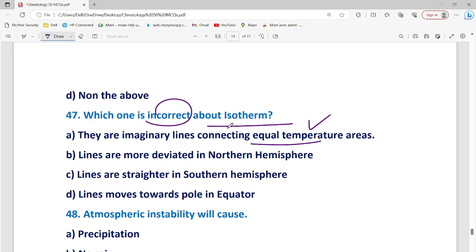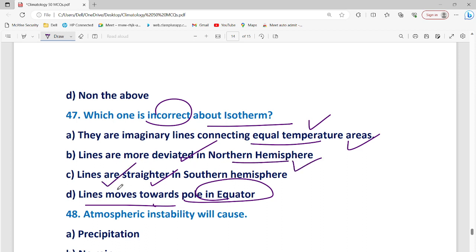Which one is incorrect about isotherms? Isotherms are imaginary lines connecting equal temperature, which is correct. The lines are more deflected in the northern hemisphere, which is correct. The lines are straight in the southern hemisphere, which is correct. The lines move towards the pole in the equator, which is the incorrect statement. So that is the answer.